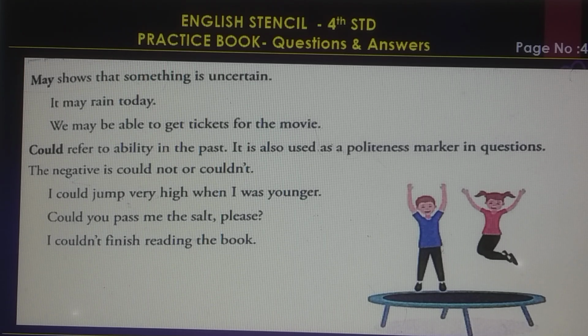I could jump very high when I was younger. Second one, could you pass me the salt please? I could not finish reading the book.